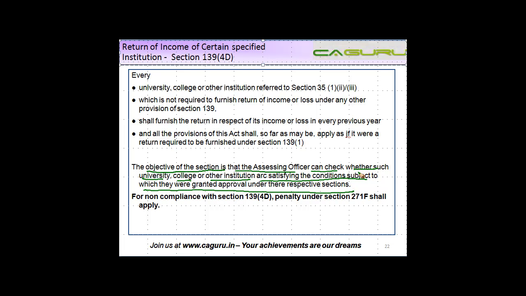For non-compliance of section 139(4)(d), penalty under section 271F shall apply. 271F penalty, just to reiterate again, is if you don't file your return of income before the end of the assessment year, you can be charged with a penalty of rupees 5,000.